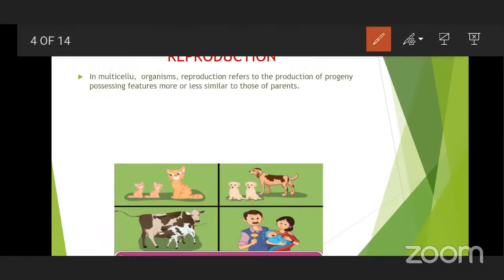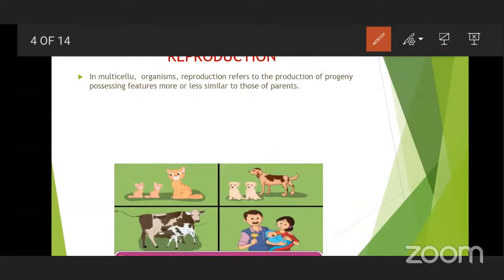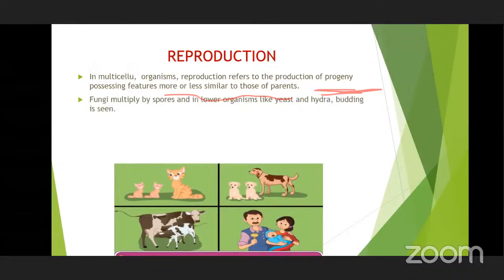And here you are able to see how the cats, dogs, cow, buffalo, sheep, or human beings are reproducing. They are reproducing because they are able to produce the gametes and they are giving birth to their offspring or the next progeny, which are going to resemble more or less the parents. Not only these multicellular organisms, but also the fungi.